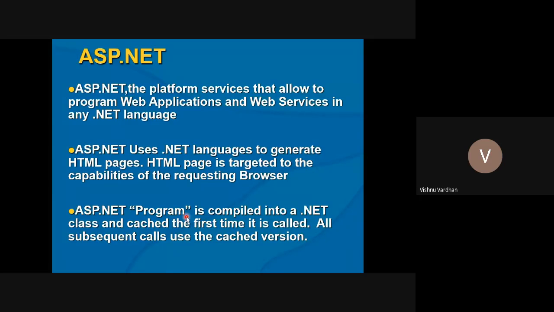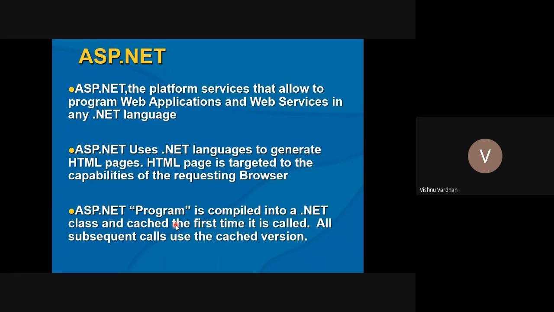An ASP.NET program is compiled into a .NET class, and it is cached the first time, and all the subsequent calls are served from the cached version. This is there because we have the concept of JIT, just-in-time compilation. Whenever you call for the first time, it is compiled, and that output is saved in the cache, and for all the subsequent requests, the same page or form is served from the cache. So that is how it actually works.